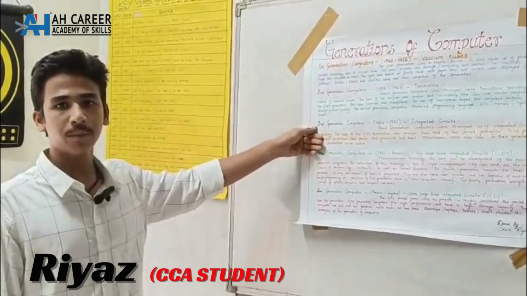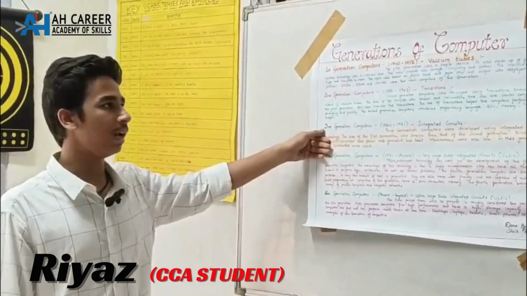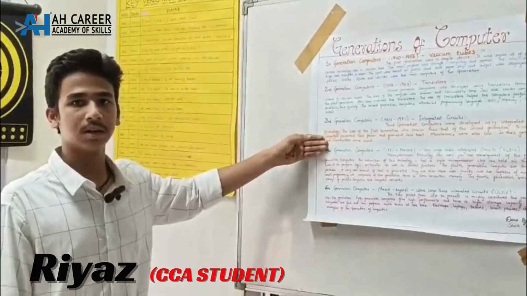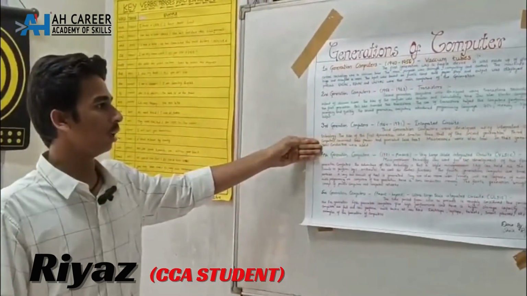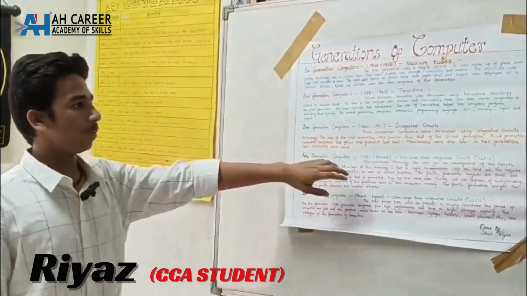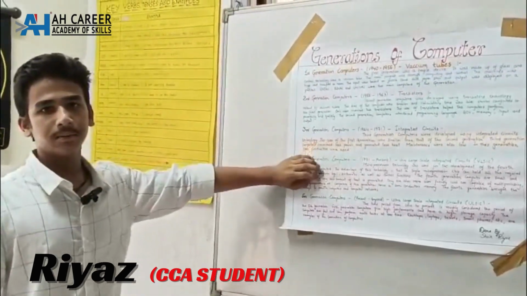Coming to the third generation of computers, the time period between 1964 to 1971 is considered as the computers of the third generation. They used integrated circuits, and they also generated less heat.